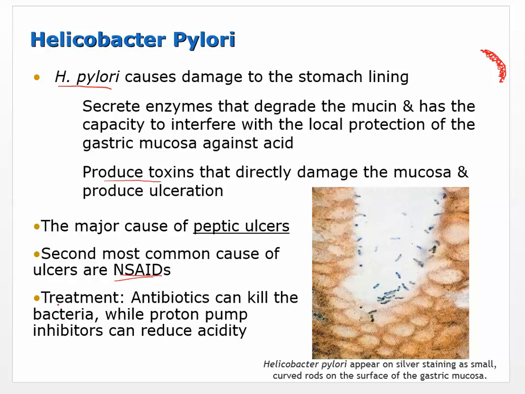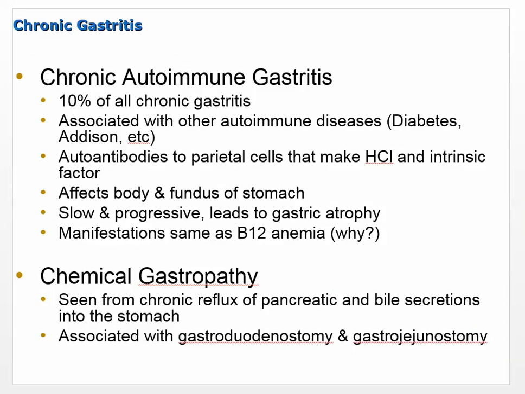So treatment. How do we treat this gastritis that's caused by H. pylori? Antibiotics. It's a bacteria, so it can be treated with certain antibiotics, which can kill the bacteria. But because the acid is also leading to some of this ulceration that could take place while you're treating it with the antibiotics, you also want to reduce the acid. Once it's been identified that the H. pylori, which you can see in this picture, are living there, then you want to reduce the acid. You want to kill those off to prevent any further progression or any further damage.